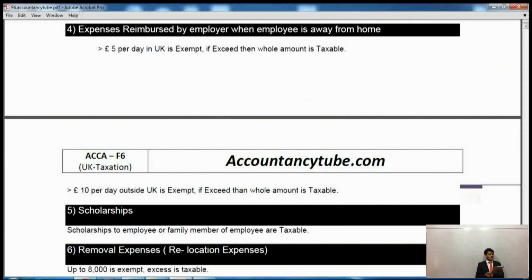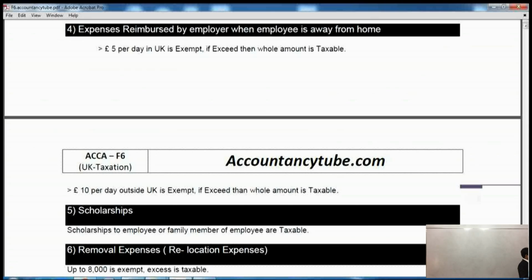Now in case 2, if you are going abroad, from the UK to Dubai or France for audit or any other business purposes, if the employer is giving you £10 per day, it will be exempt. If it exceeds that amount, the whole amount will be taxable. Alright? The next benefit is scholarships. Scholarships to the employee or family member of the employee are taxable. If your employer is giving any scholarship to your kids or wife or yourself, then it will be taxable.